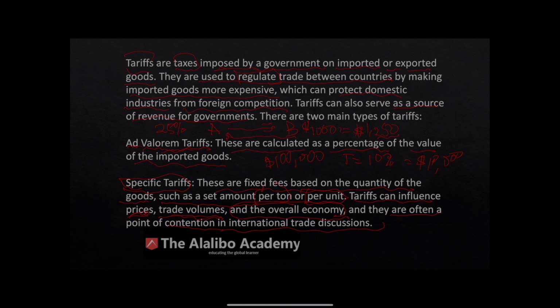Tariffs can also serve as a source of revenue for governments. The 25% tariffs, for example, or 10% tariffs, that goes to the government. It is paid by the importer to the government. So tariffs in one way or the other have an impact on the country that is imposing them, because it will increase the price of commodities in that country. Sometimes the country has an end goal. Sometimes the country can look at it differently and say, yes, it's going to increase the price of commodities in this country, but in the long run, it will discourage importation and encourage domestic consumption of products.